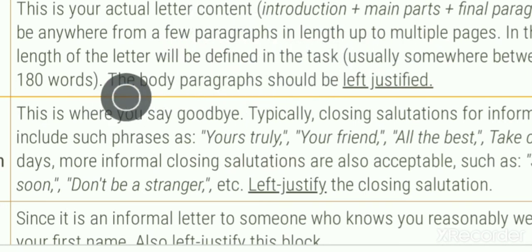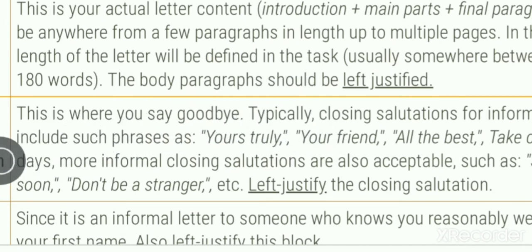And then the body paragraph should be left justified, so it should be to the left of the opening salutation. You will write from the middle, and actually these days it does not begin from the middle of the page.